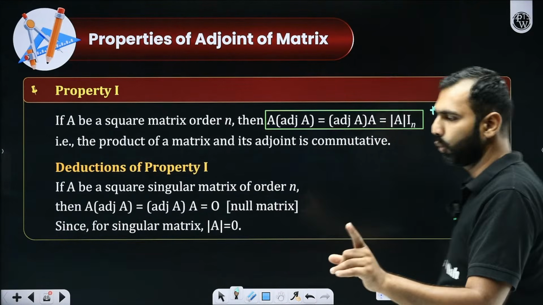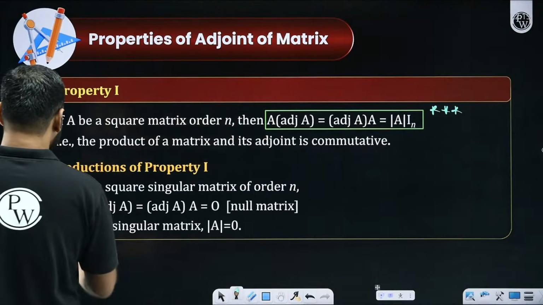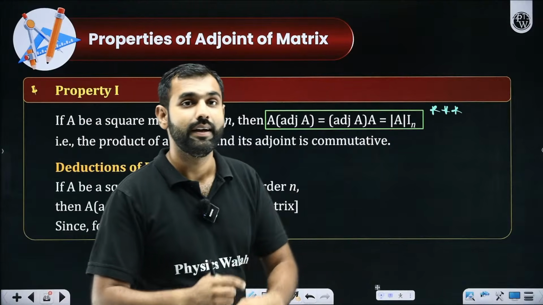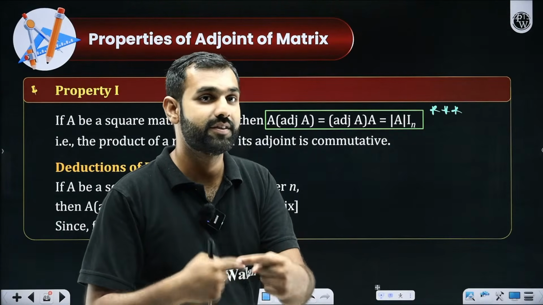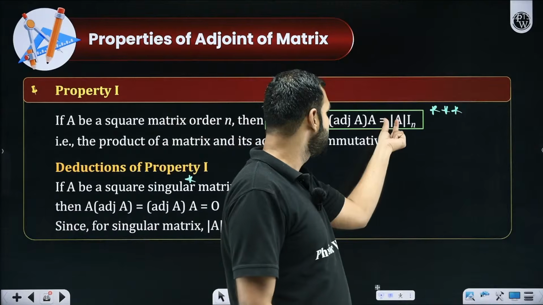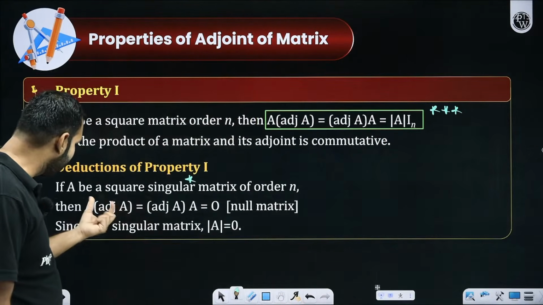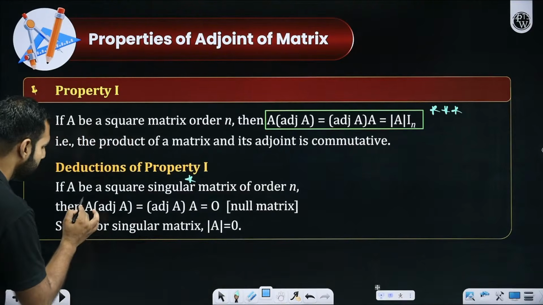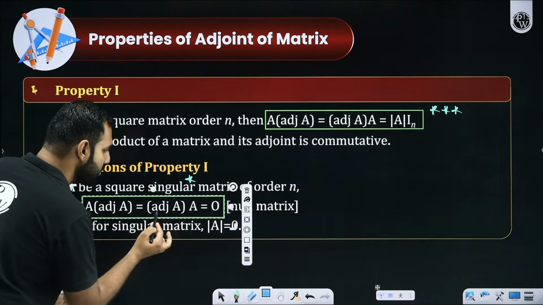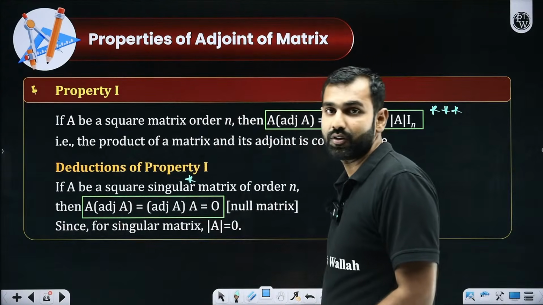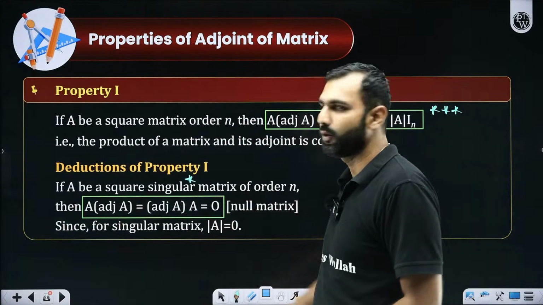Everybody got this, which means there is one more conclusion. If A is a singular matrix, its determinant will be 0. So 0 into identity matrix will be null matrix. So if you ever see a singular matrix, then A into adjoint of A or adjoint of A into A will be 0 into identity matrix, and 0 into a matrix is always null matrix. So this will be O.